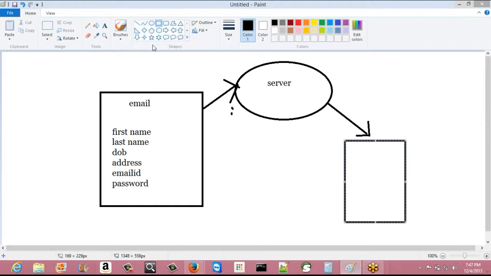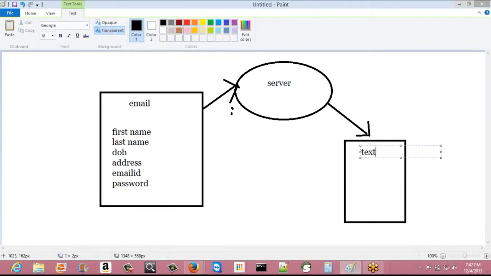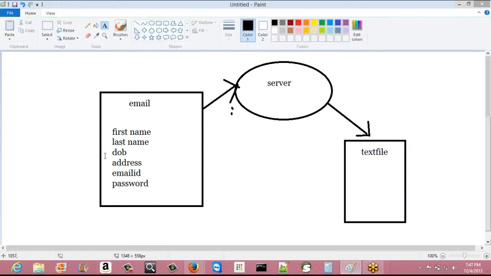For now, let's consider that a text file. So all the information that the user provides will be saved in this text file.